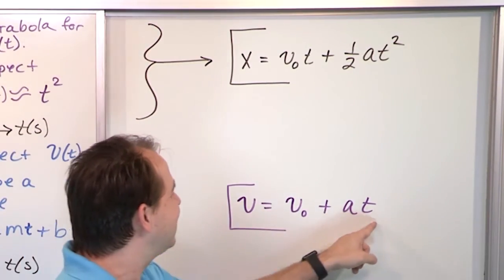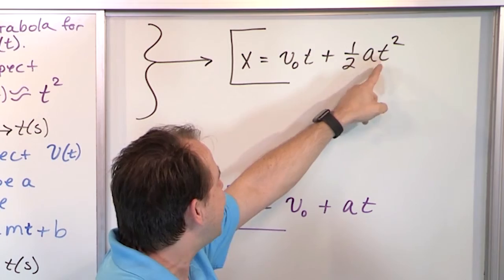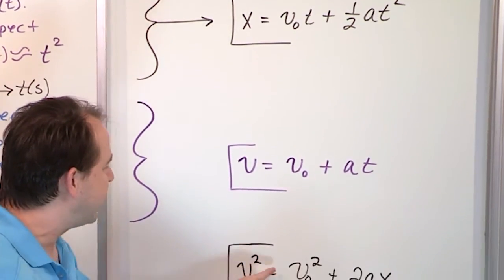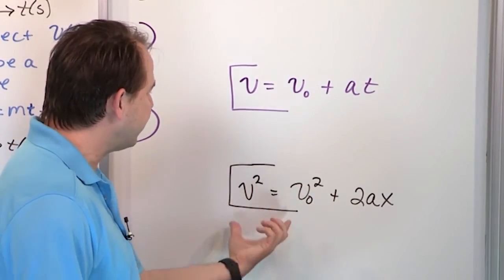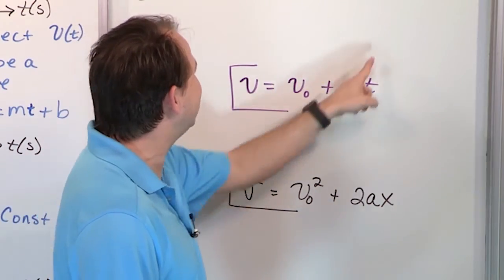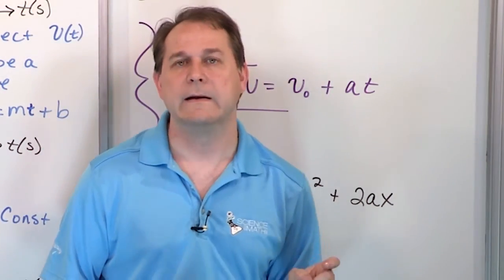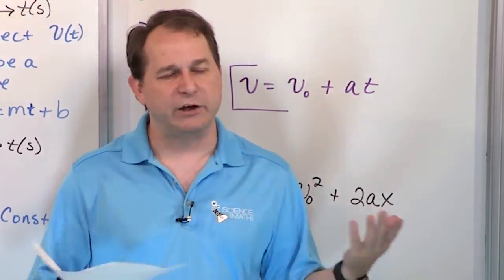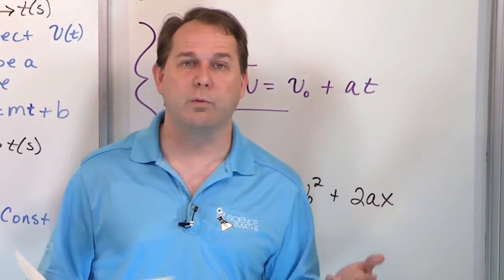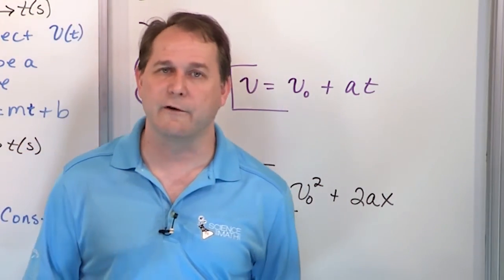Notice that if we stick this thing in here, we have squared terms. That's why everything starts to get squared, and that's why this variable has some squared velocities in it, because when we solve for t and stick it in here, we're going to end up squaring everything. But that's all you end up doing. I'm not going to go through it. It isn't really terribly relevant. All we're going to end up doing is using these three equations to solve problems.